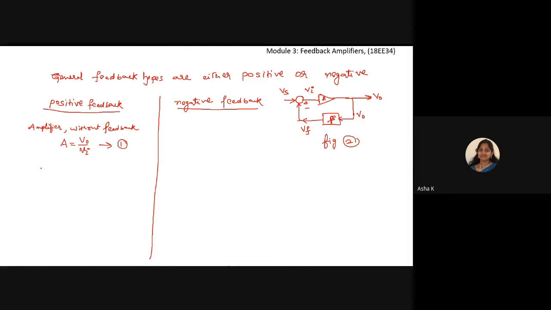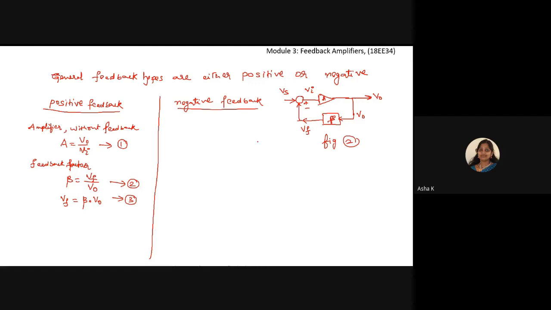And we know that I can write V output is equal to A times Vi. That can easily be written. The feedback factor is given by beta equals Vf divided by V output. So from this I can easily write Vf is equal to beta times V naught. Call this equation number 2 and call this equation number 3.